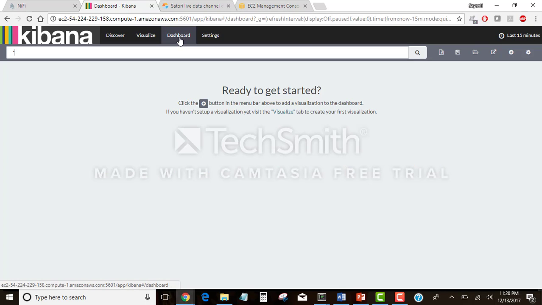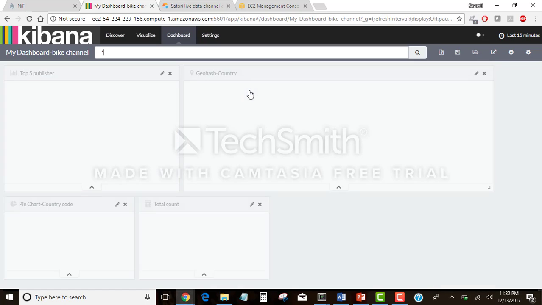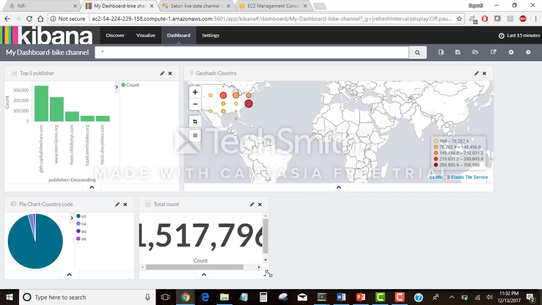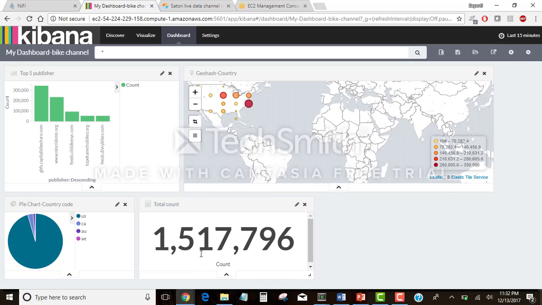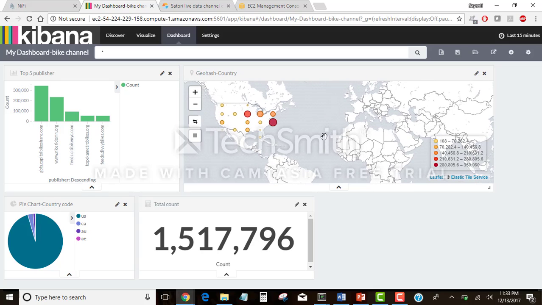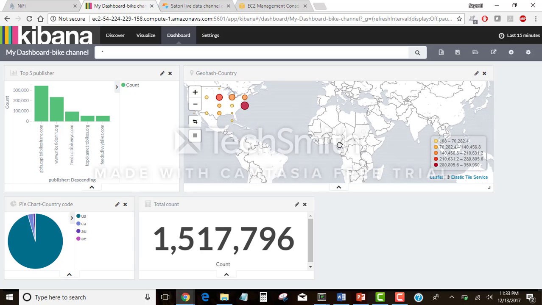Going to the dashboard, I'll open the existing dashboard which I had built. So this has the total count of the events so far. And then we have a pie chart for country code. This is the bar chart which represents the top 5 bike sharing systems given by publishers like the Capital Bike Share or the Citi Bike NYC Bike Share, etc. And then this is the GeoGrid showing the bike sharing distribution throughout the world.